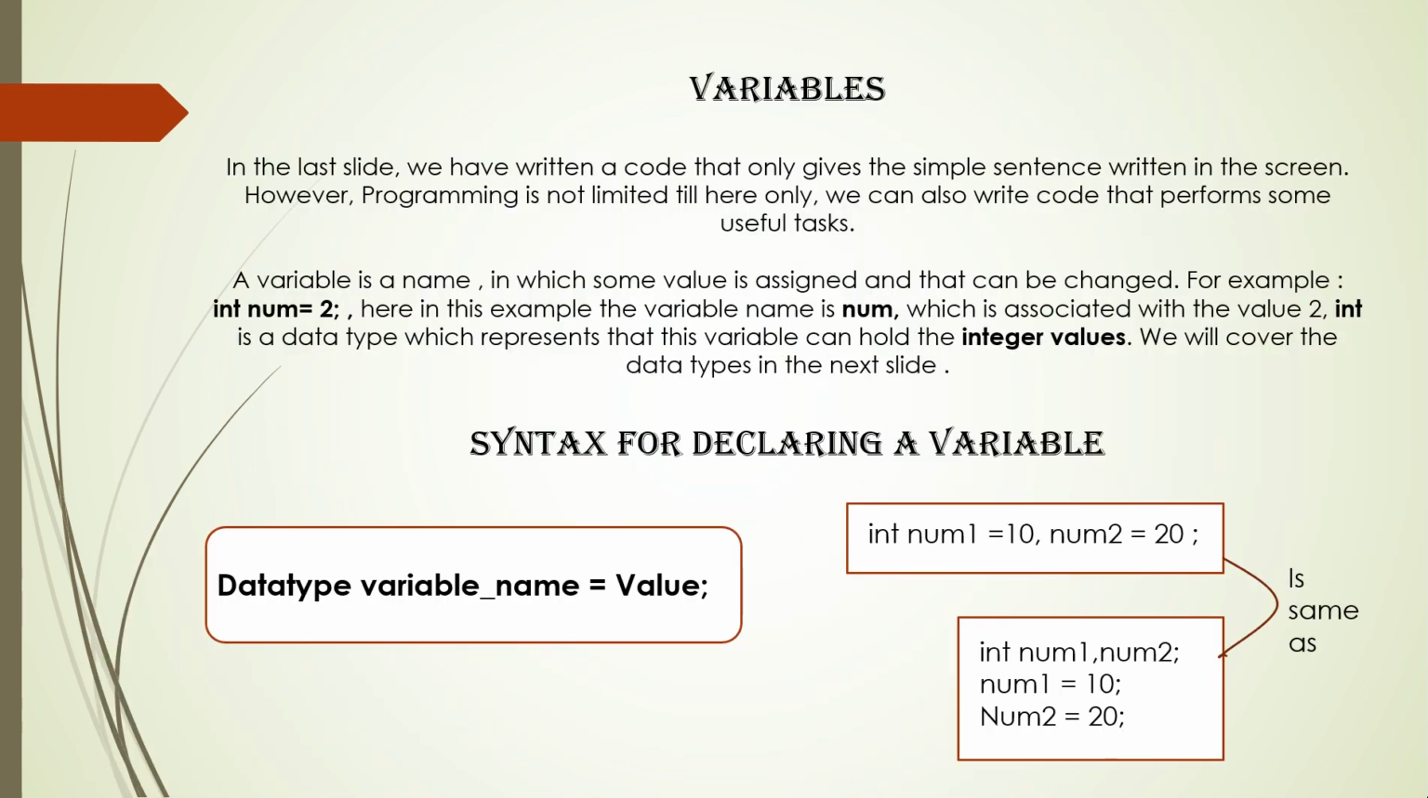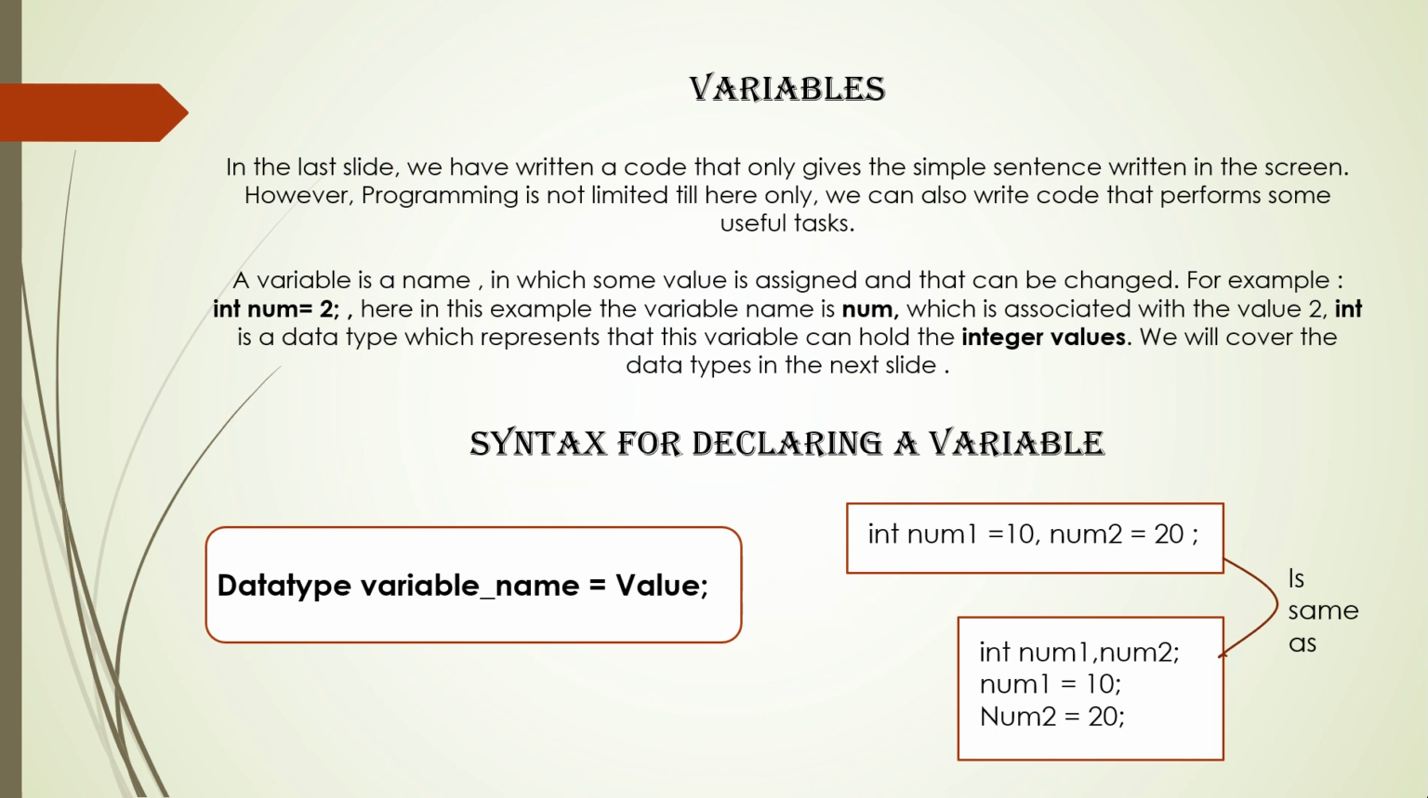What we have done till now is understand what the compiler is and the structure of the program, that is, how the program looks. And we have written a code that only gives a simple sentence written on the screen. However, programming is not limited to this only. We should write code that performs some useful tasks. Now let's understand what the term variable means. In C++, a variable is something that holds a value.